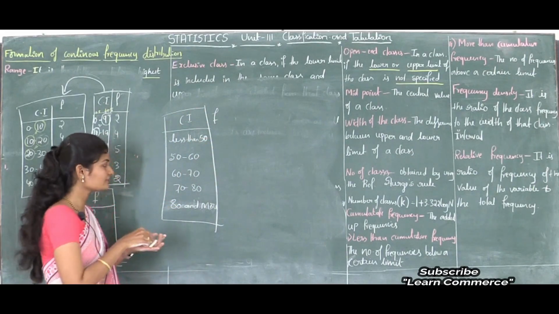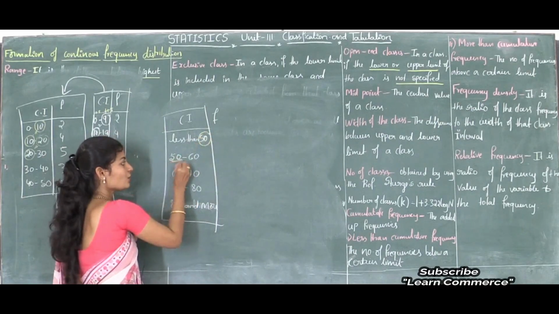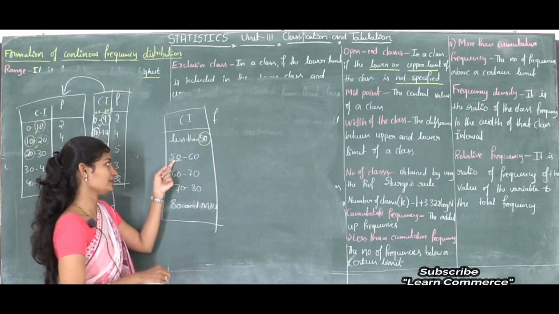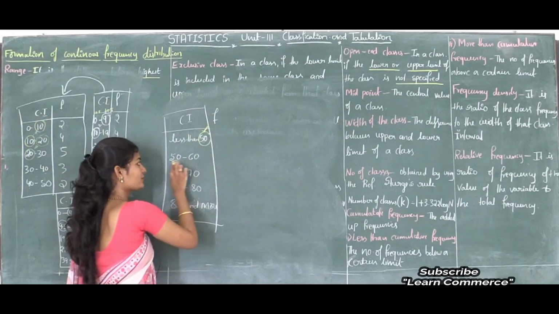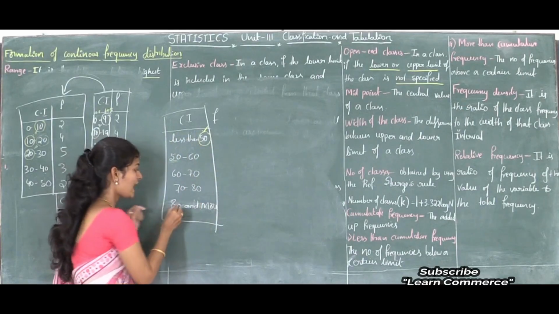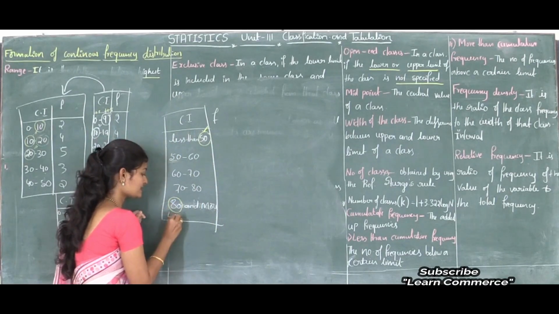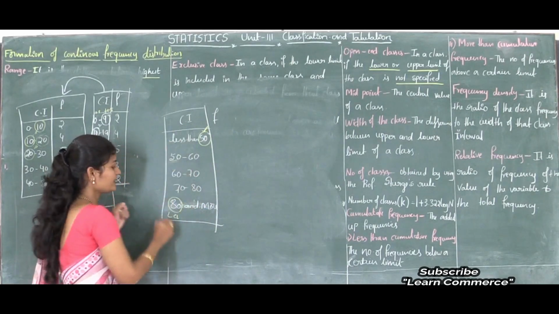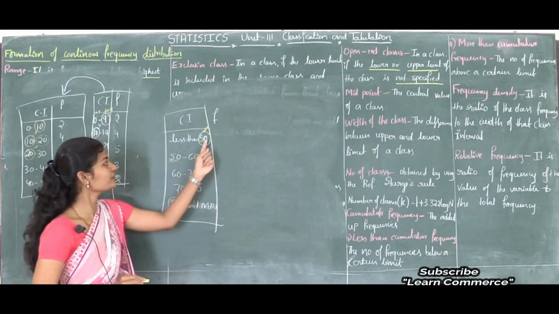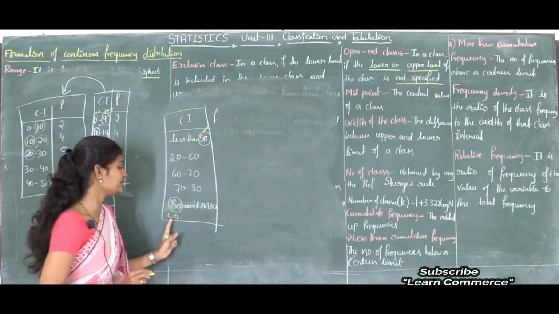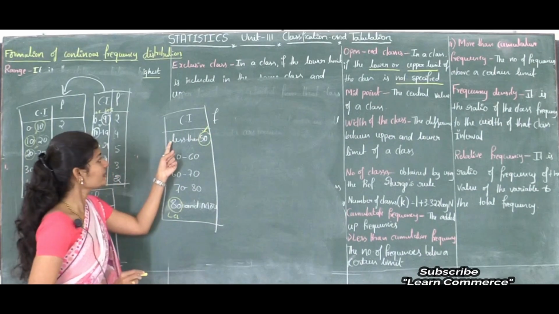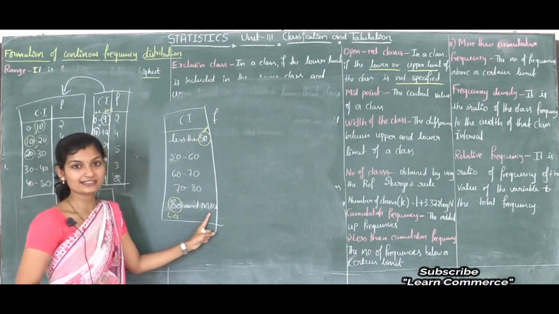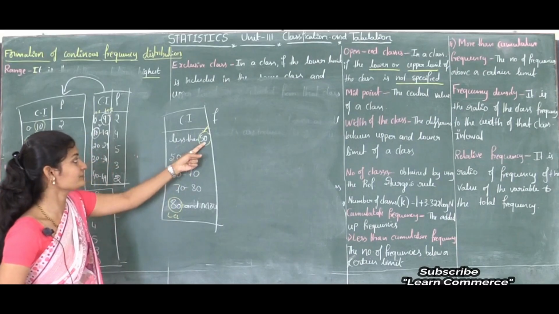See, here what is 50? 50 is lower class limit, isn't it? Sorry, here 50 is upper class limit. I'm sorry. Here 50 is upper class limit and here 80 is lower class limit. Correct? These are upper class limit values and these are lower class limit values. And see, here lower class limit is not defined and here upper class limit is not defined, because here they given less than 50, in the sense what?